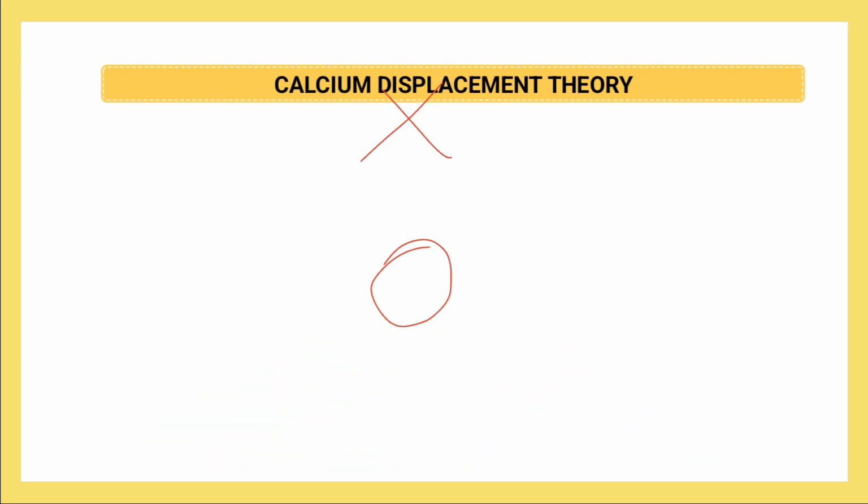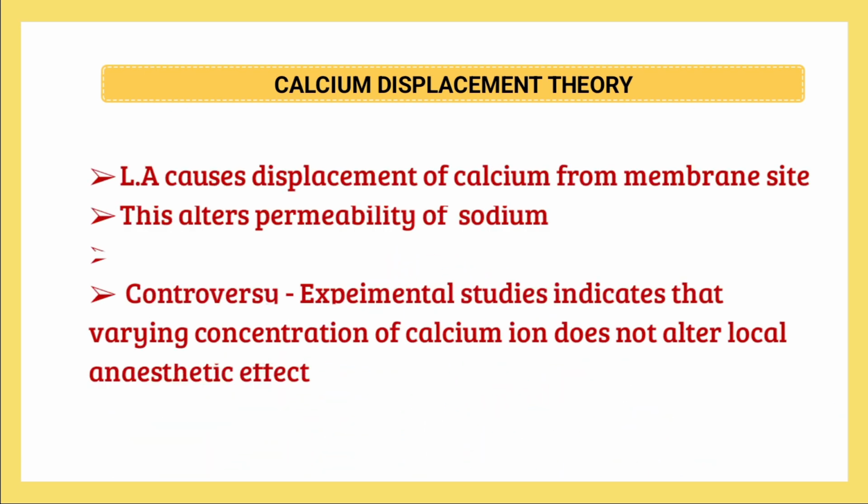Calcium displacement theory, according to which LA causes displacement of calcium from membrane site and this alters permeability of sodium. So here they stated LA will displace the calcium present on membrane and that will alter the permeability of sodium. But here a controversy was that even when they varied the concentration of calcium ion, it did not alter the local anesthetic effect.